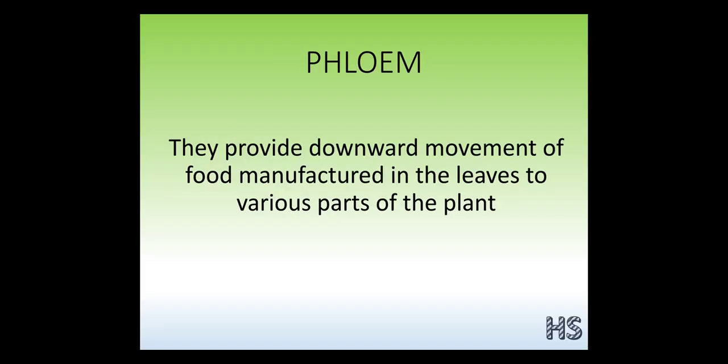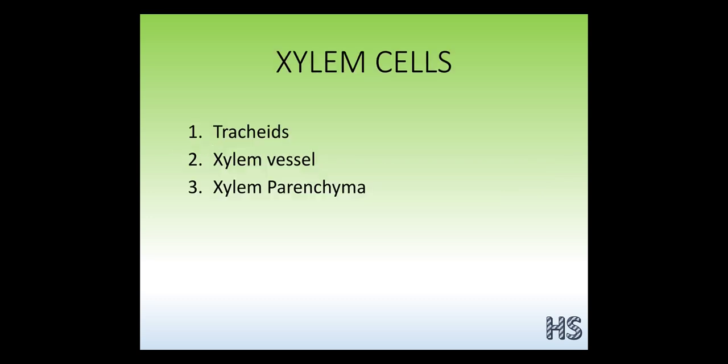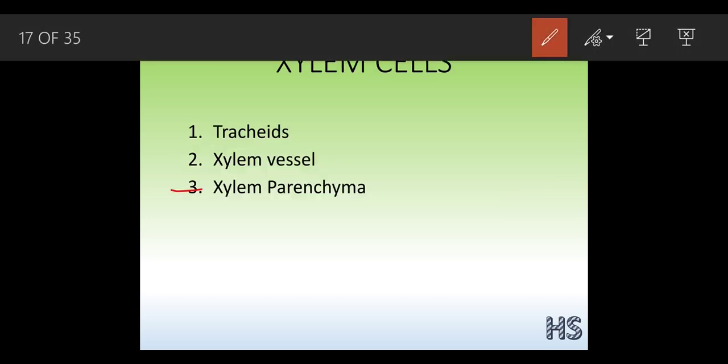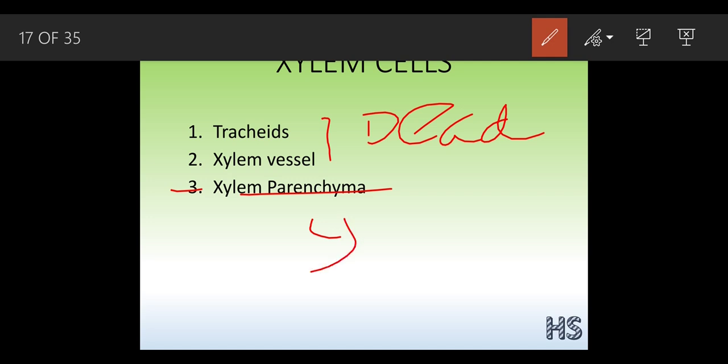Now we are going to discuss the third part, the xylem parenchyma. Xylem parenchyma is made of living cells. The above two were dead because their function was conduction. You have already heard about parenchyma in the supporting system, and you are going to hear this word now also. What is the function of this parenchyma? It helps in the storage of food.